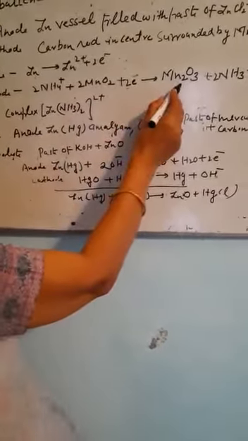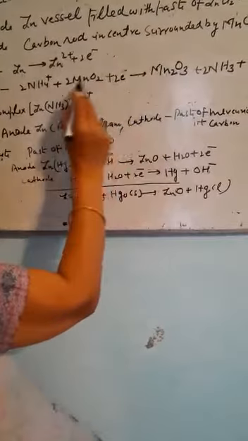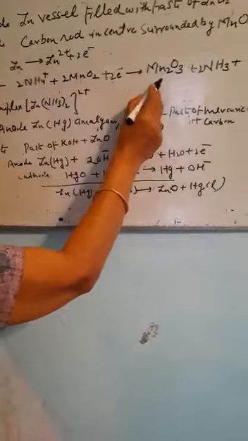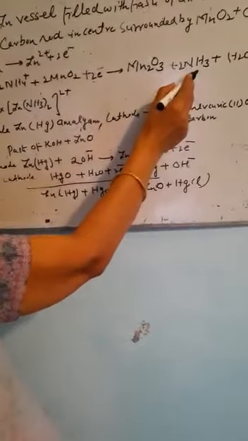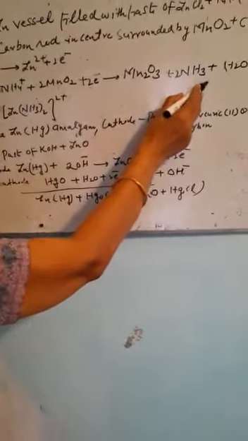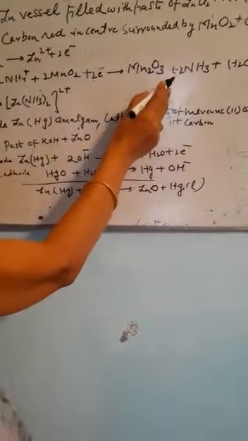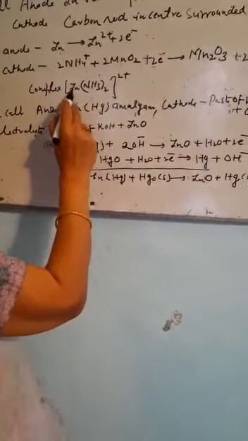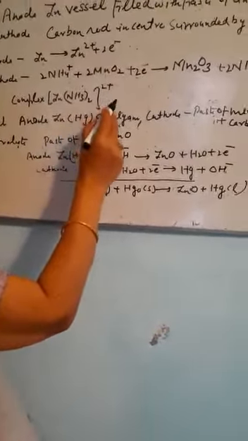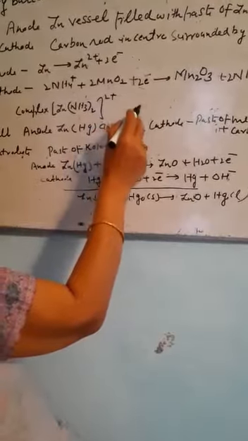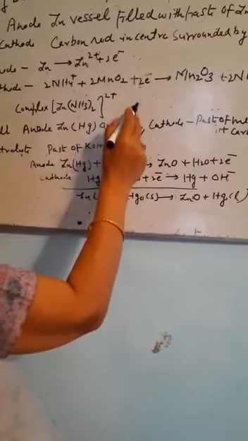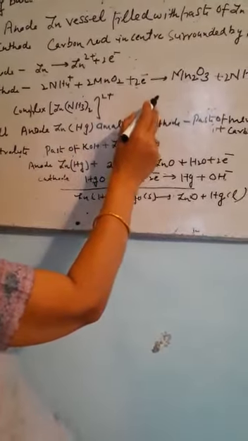MnO2 is converted into Mn2O3. It is converted from +4 oxidation state to +3 oxidation state, and there is a release of ammonia gas. This ammonia gas combines with zinc to form a complex, that is diamminezinc, a zincate complex. The voltage of 1.5 to 1.25 volt is produced in this cell. It is commonly used in transistors, etc.